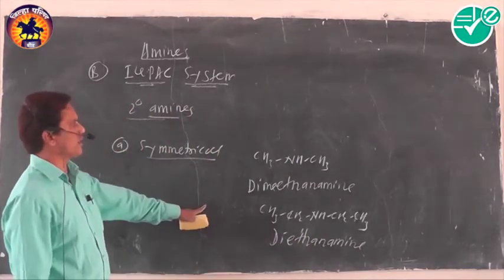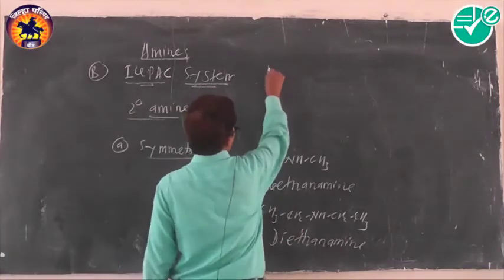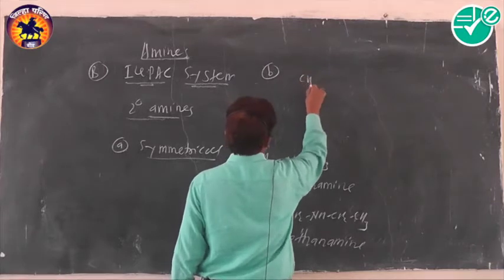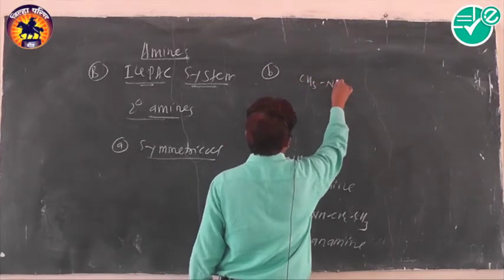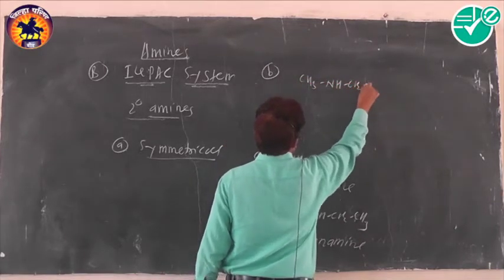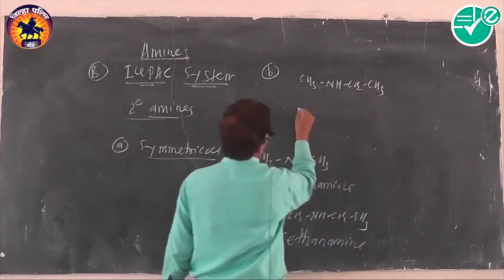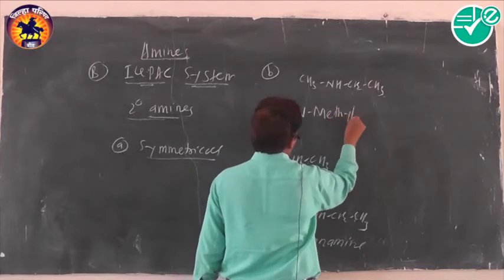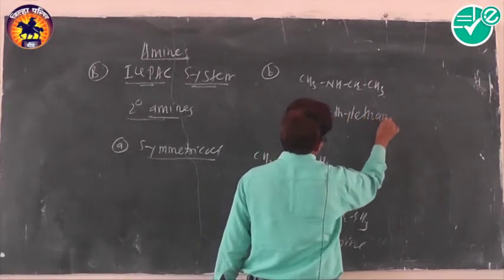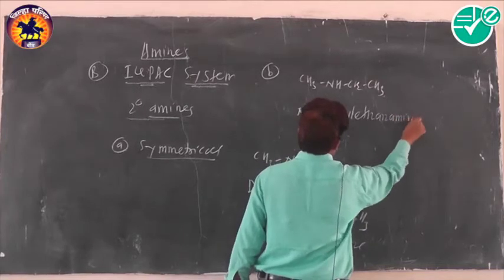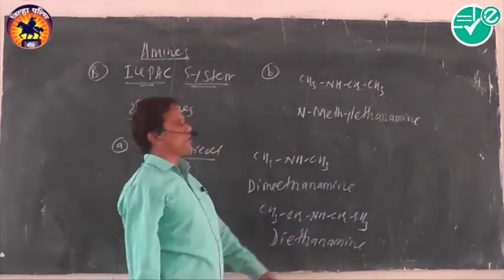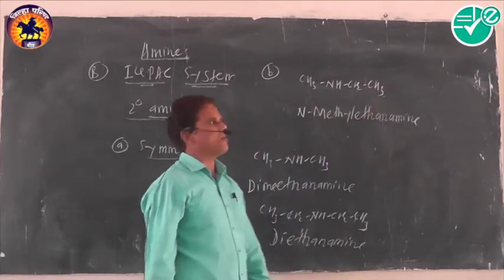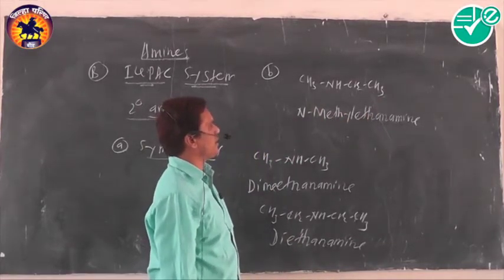When they are unsymmetrical in nature, the smaller alkyl group is called the N-substituent, while the larger alkyl group is called the alkanamine, and that's why its IUPAC name becomes N-methylethanamine.